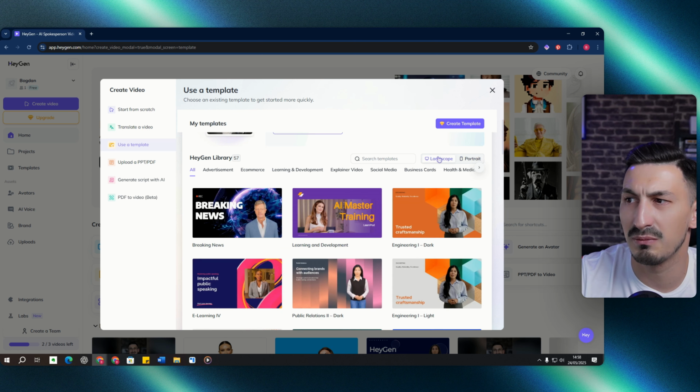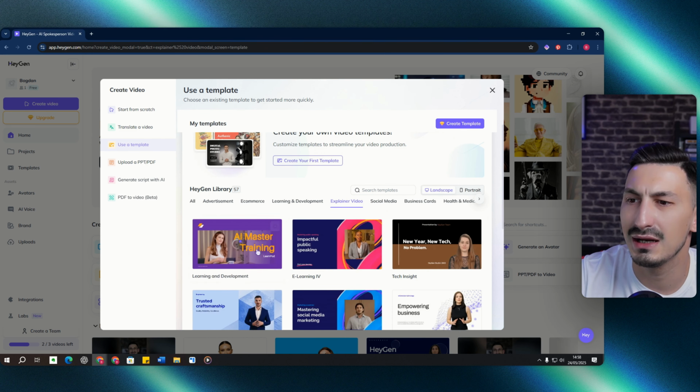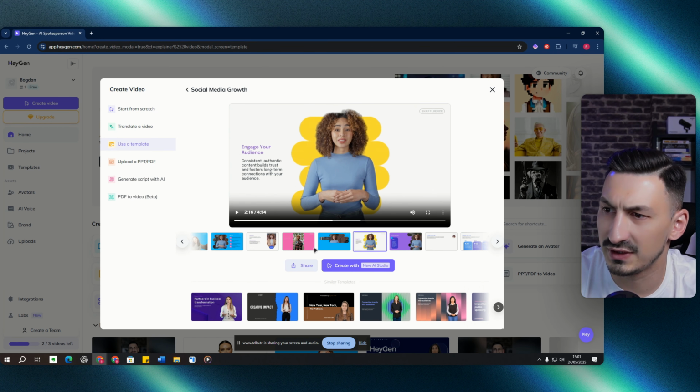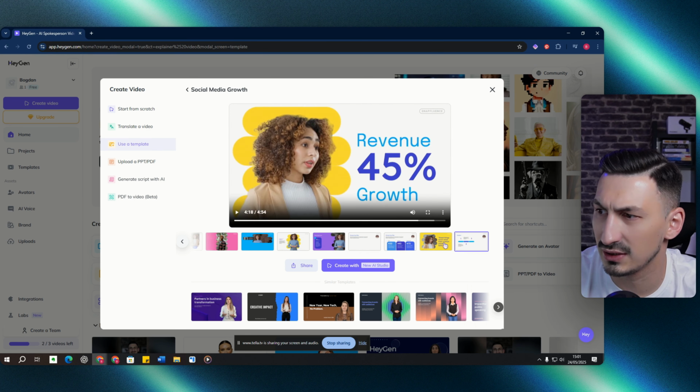So let's click back on landscape. Now here we can select the type of template that we want. There are different types of templates we can scroll through. Let's just say we're going to go ahead with an explainer video. And then here we can select the template we want. We're going to click on it. I kind of like the format of the template, and I can go ahead through the different scenes of the template and just look at them. I think I'm happy with it.